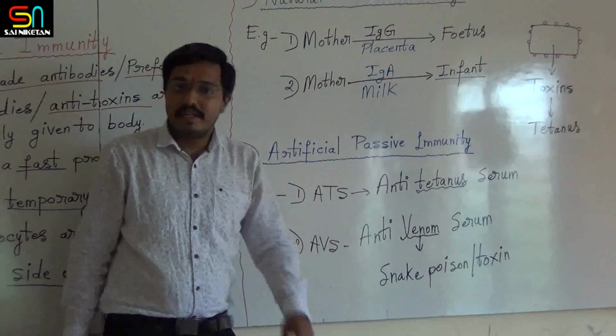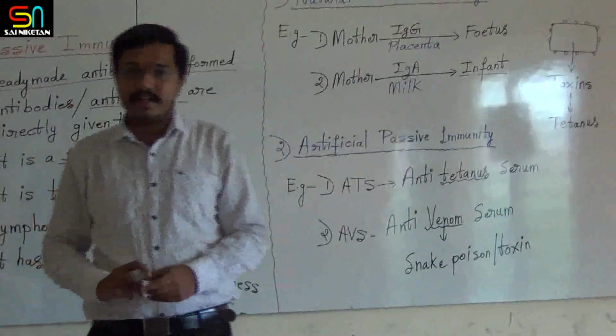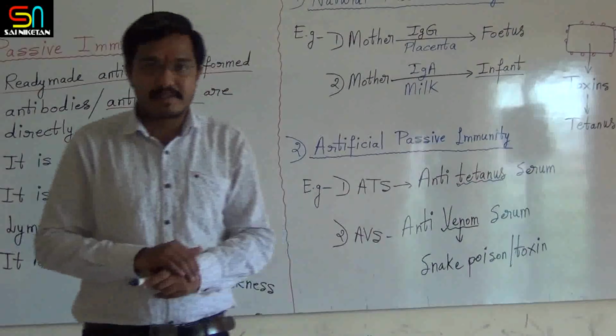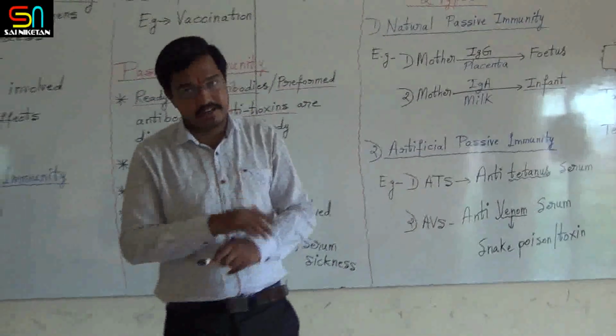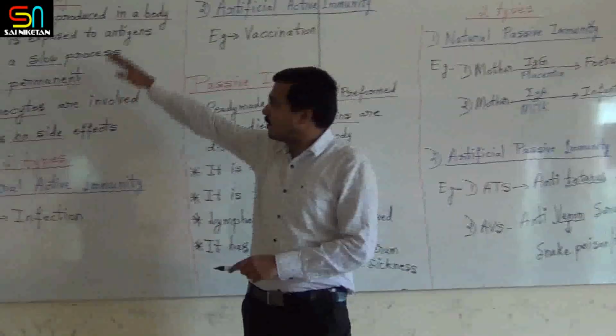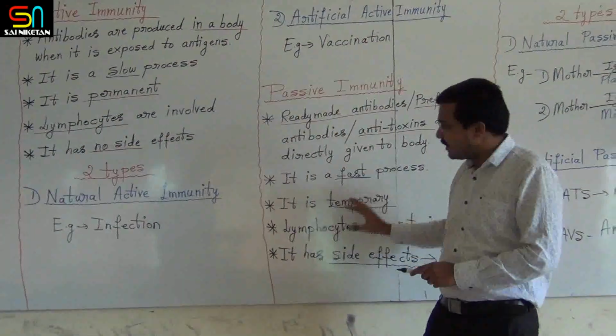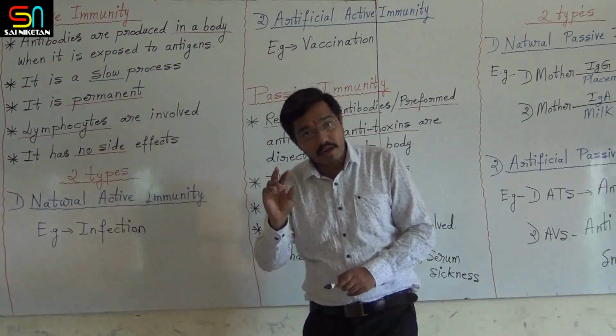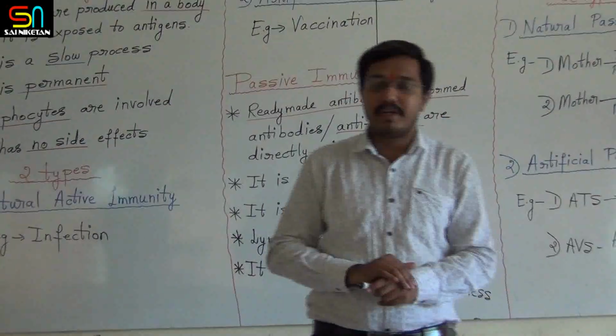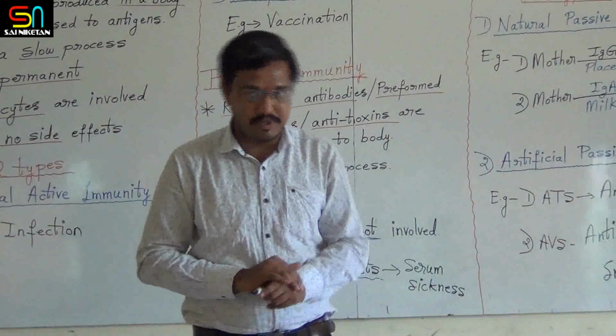And for the theory point, theoryಯಲ್ಲಿ active immunity ಮತ್ತು passive immunity difference ಅನ್ನು ಕೇಳ್ತಾರೆ. So go through the points of active immunity and passive immunity, and then you can write the differences between active immunity and passive immunity.